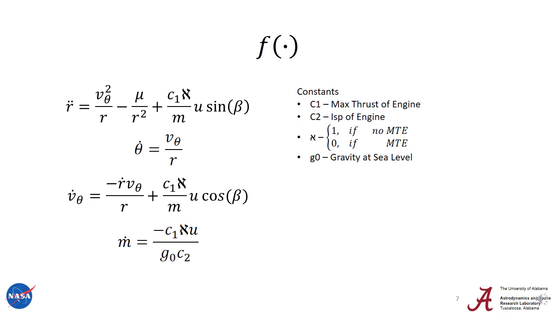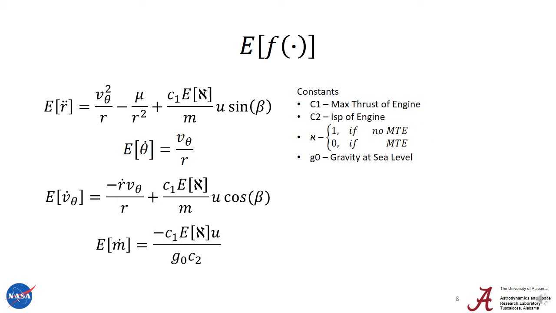The dynamics for this problem are going to be two-body planar motion with low thrust, so we have our very traditional two-body planar terms and our little thruster term. The only thing that's new about this formulation is this aleph right here, and also over here and over here in each one of the thruster terms. And this aleph is a random variable that's 1 if there is no missed thrust event, and it's 0 if there is a missed thrust event.